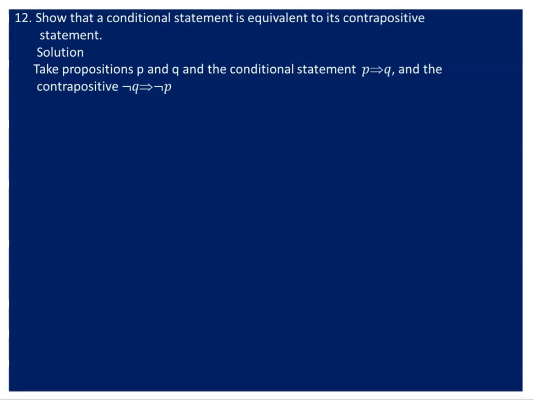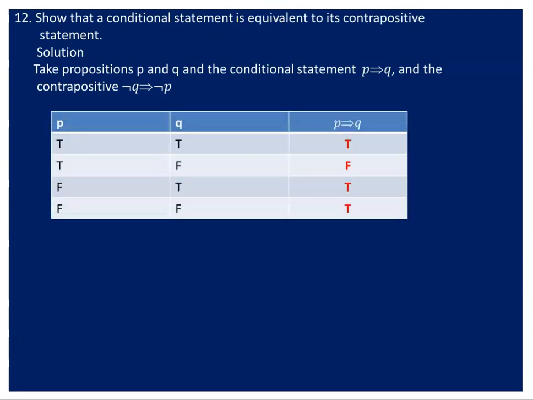So let us take a certain conditional statement p implies q, made by simple propositions p and q. The contrapositive of p implies q is negation q implies negation p. As you see, negation q implies negation p is the contrapositive of p implies q, as we discussed earlier.